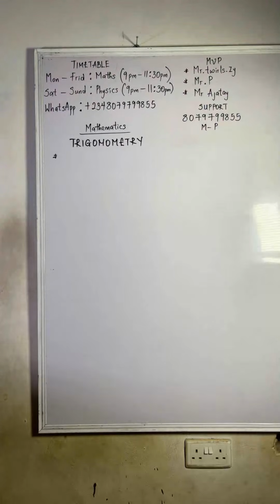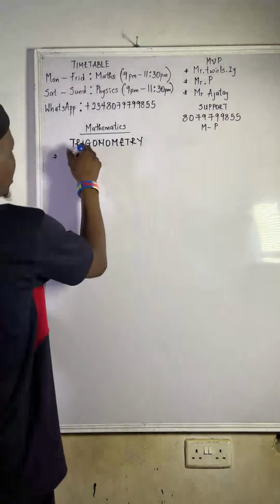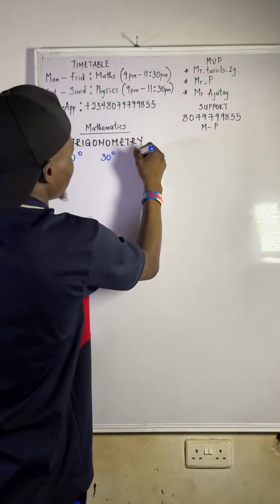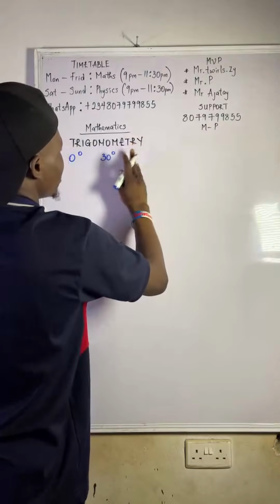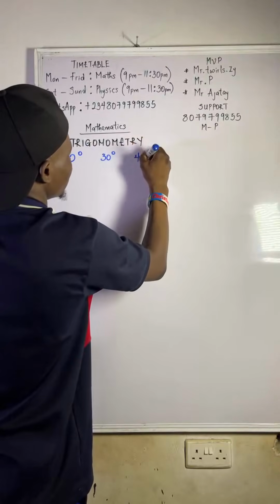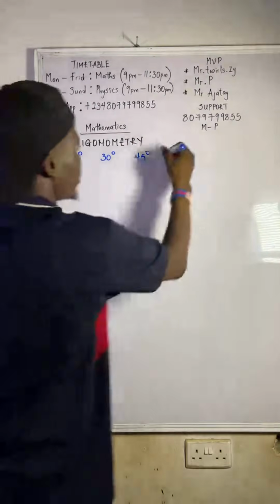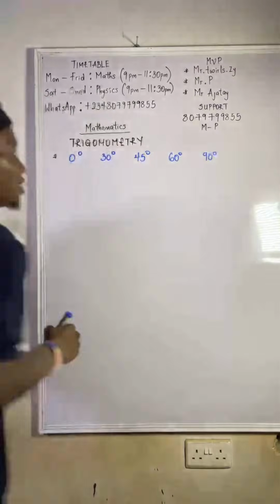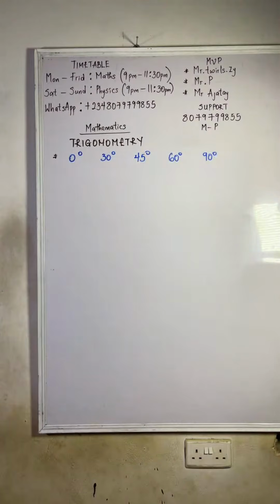So now coming to this, let me give you for 0 degree, 30 degree, 45 degree, 60 degree, and 90 degree. These are the major ones I will give you. So please try and know them offhand.